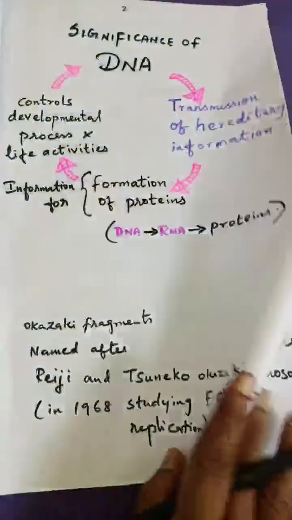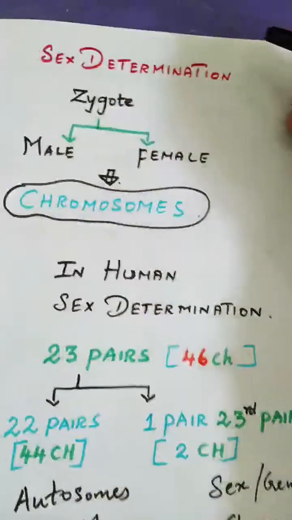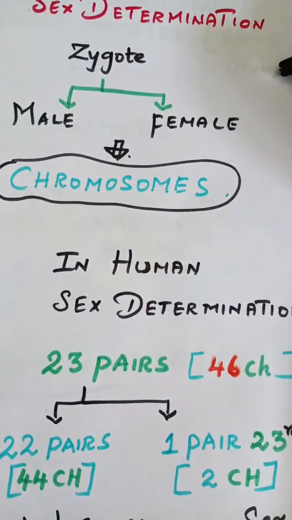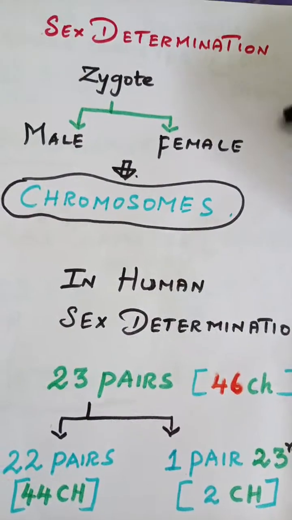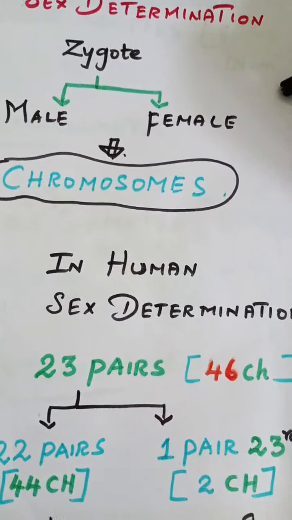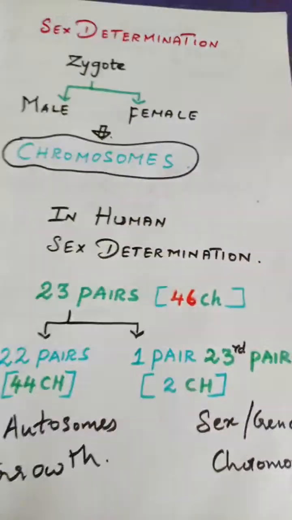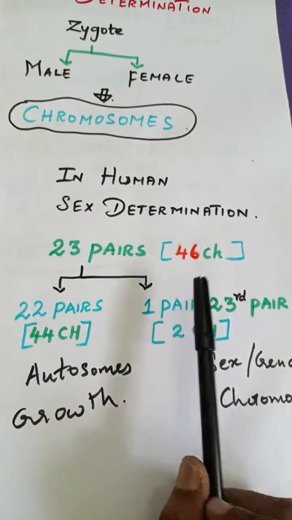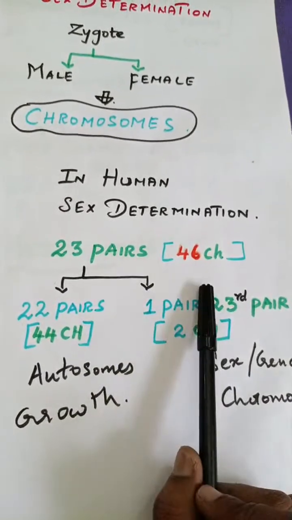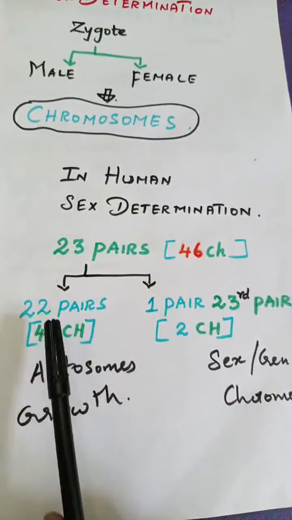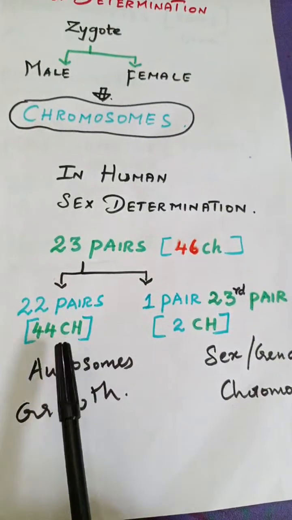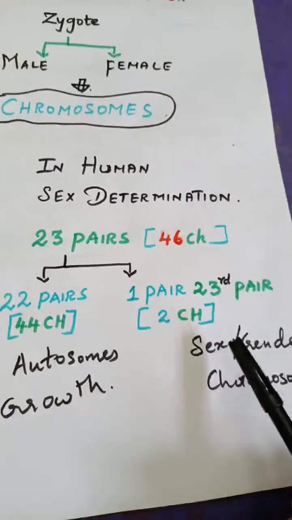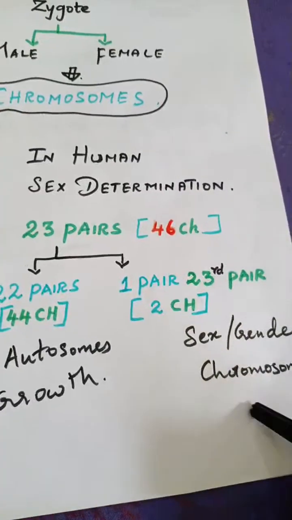Understood? And then what we have studied today, we have studied about the sex determination. Sex determination is nothing but whether the male or female form is mainly determined by chromosomes. In humans, how many chromosomes do we have? We have 23 pairs of chromosomes, and in that you have 46 chromosomes. In that 46, you have 22 pairs, that is 44 autosomes, and one pair, that is the 23rd pair, is the sex or the gender chromosome.